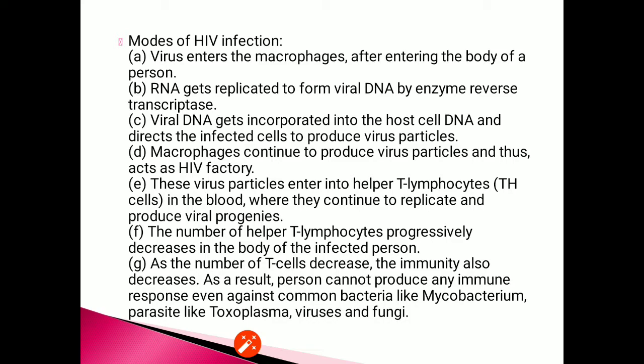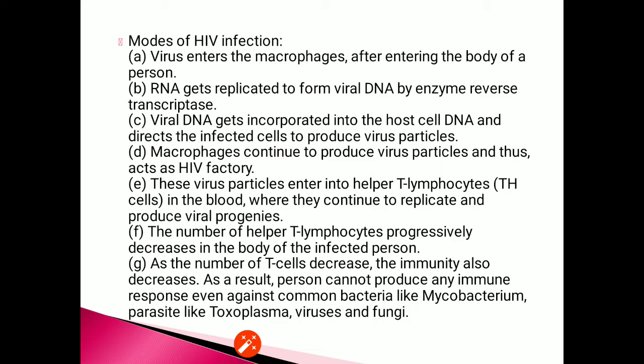Now about the life cycle or the mode of HIV infection. The virus enters the macrophages after entering the body of a person. Macrophages are called the production house or the factory of virus.